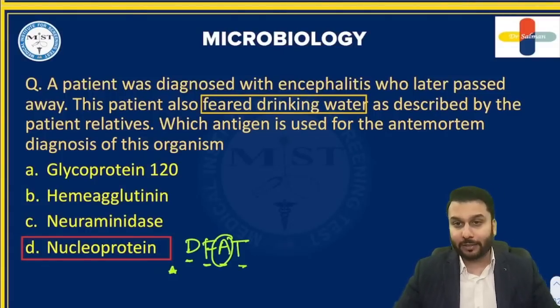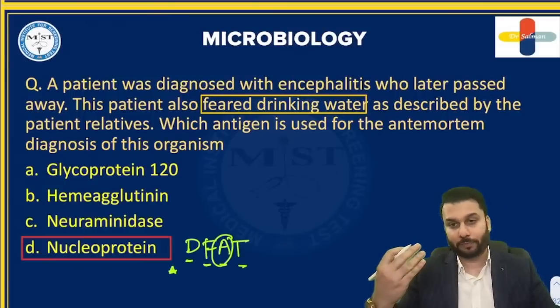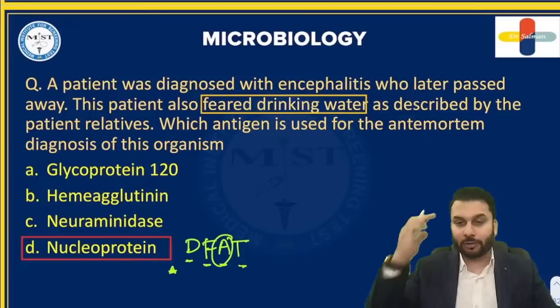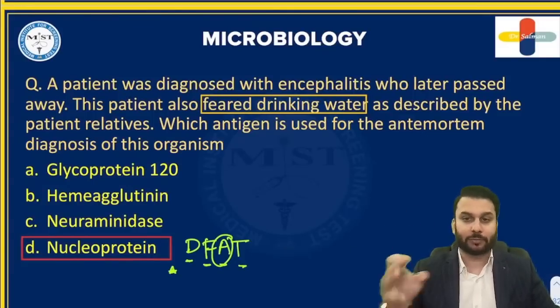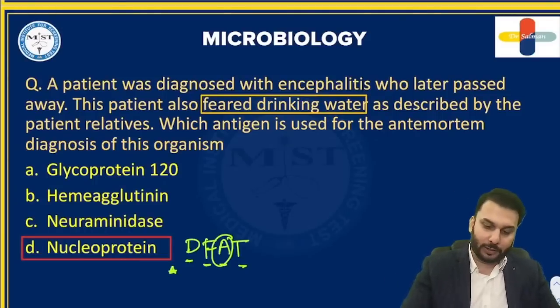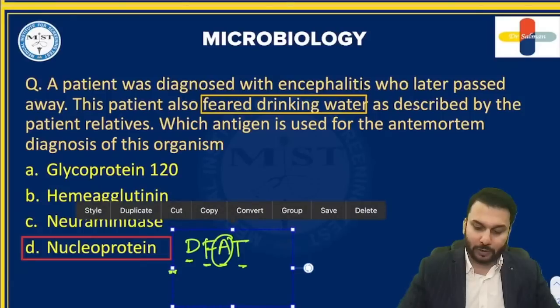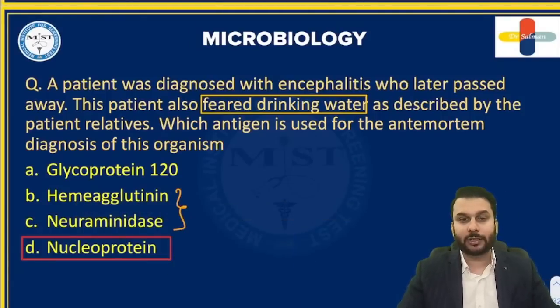If somebody is dead, the postmortem diagnosis is done by finding out these bodies called Negri bodies. Negri bodies are a diagnosis of postmortem. All right. Why? Because they're found in the CNS, right? Hippocampus, cerebellum, brainstem. These are the places where you can expect the Negri bodies. All right, guys. That's about that. Look at the other antigens just to rule them out. Hemagglutinin and neuraminidase. These are nothing but the antigens of influenza virus that causes flu.